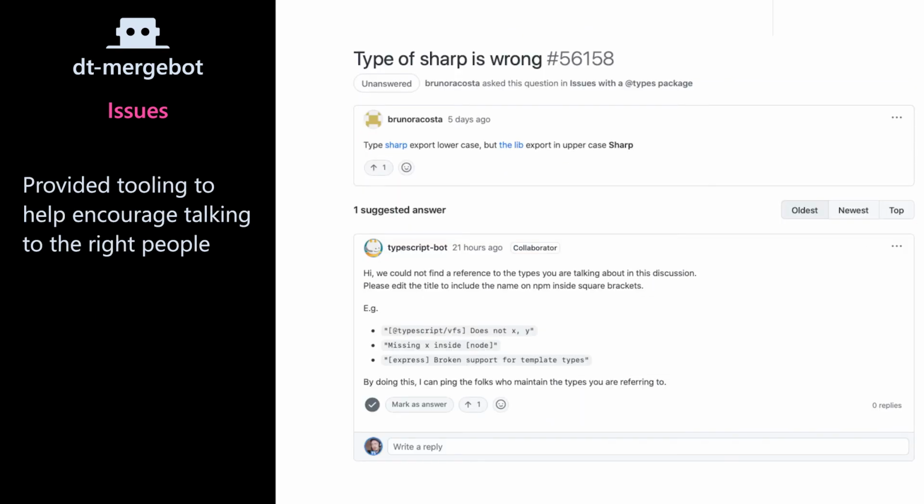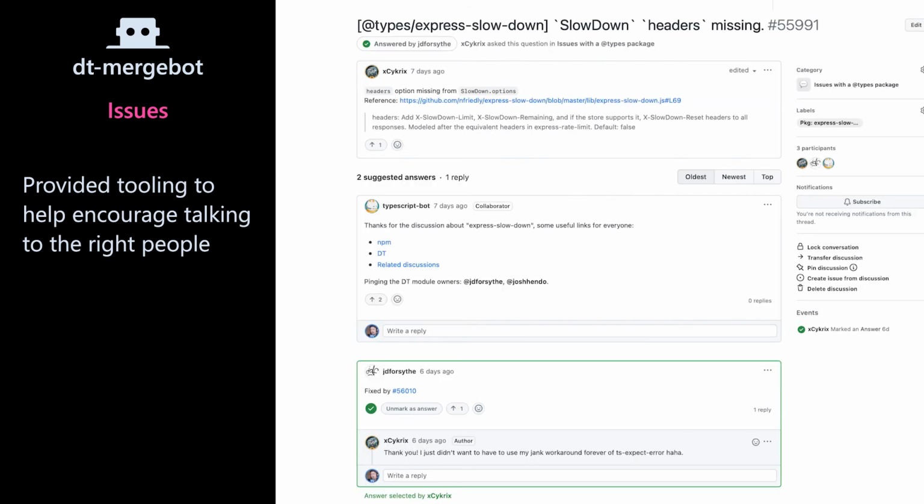What we did was we tried to help people make issues that were structured in some way, discussions that were structured in some way. So then we could provide tooling like pinging the same people as we would have done in a pull request. In this case, somebody asked a question about a particular dependency, we pinged the people that are involved, and one of those people sent a pull request and fixed it, and then it was marked as done.